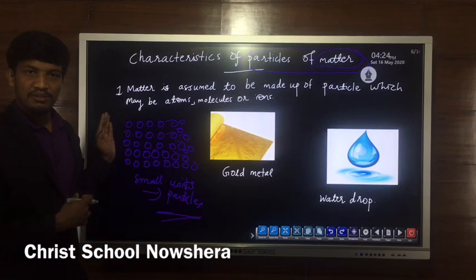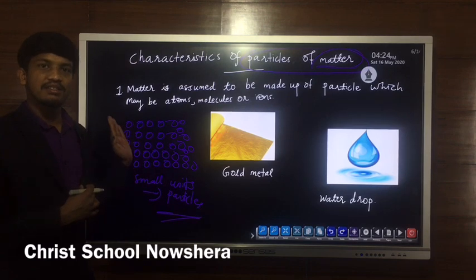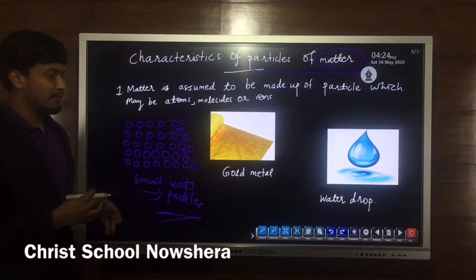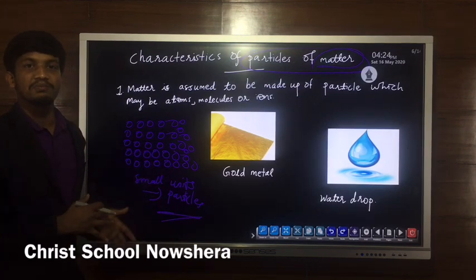It is not possible to see the particles of matter using naked eyes or a microscope because they are so small. They are tiny particles, very small in size.